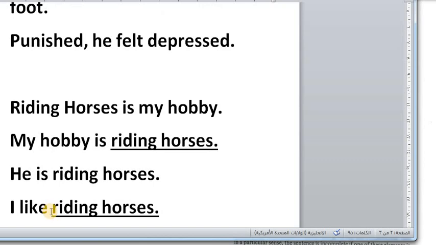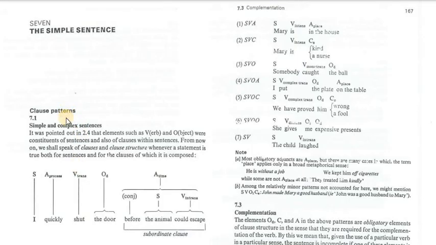This is about the terms finite and non-finite. Let's get back to Unit 7, clause patterns. First, he refers to simple and complex sentence. We've declared what is meant by simple and what is meant by complex sentence.